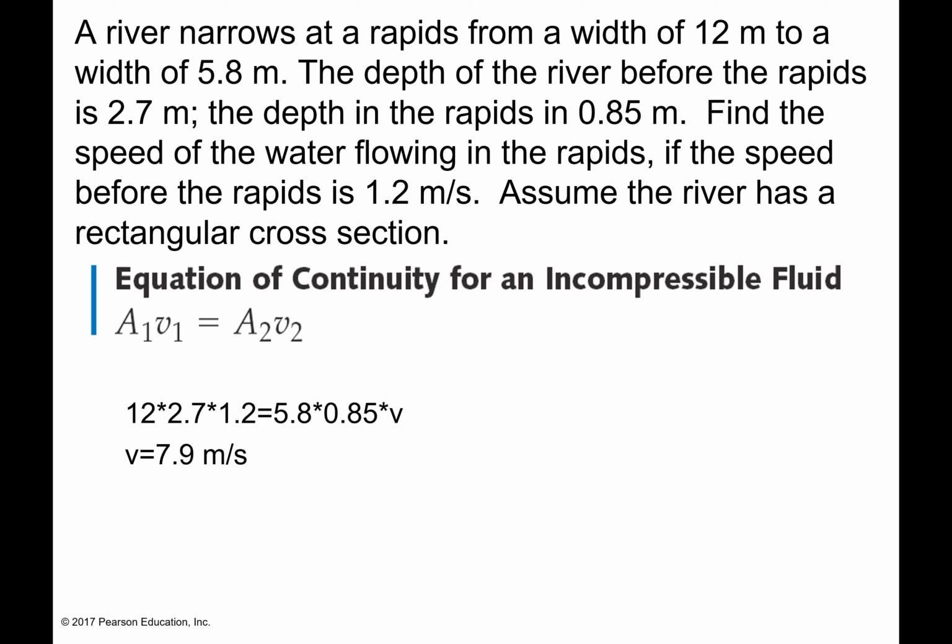So to find my area, I took 12 times 2.7 because this was the width and the depth that I had before, times the velocity that I had before. And on the other side, this is going to be the width and the depth afterwards, so the 5.8 and the 0.85. And then I found V to be 7.9 meters per second. So that's how you would use the continuity equation.